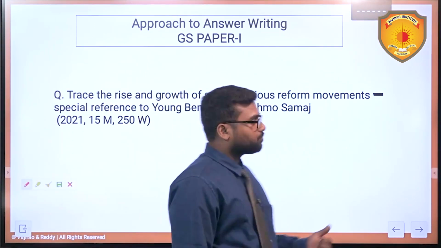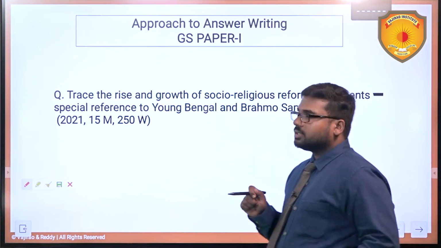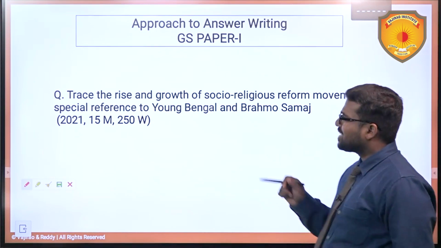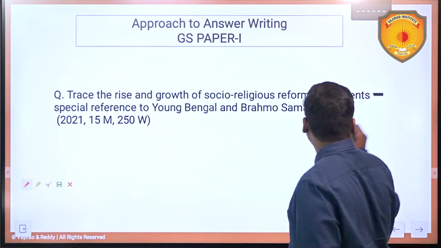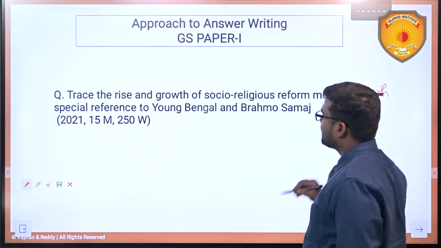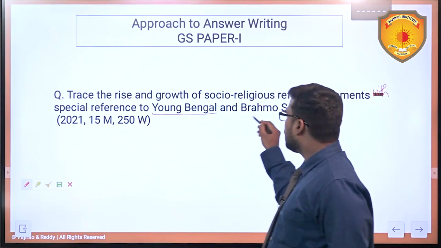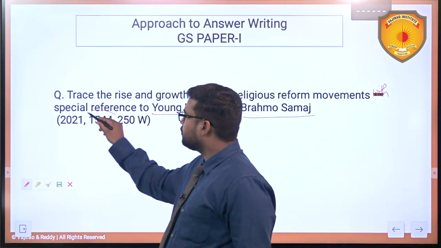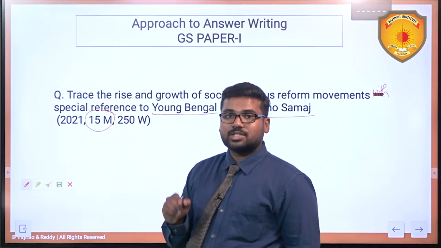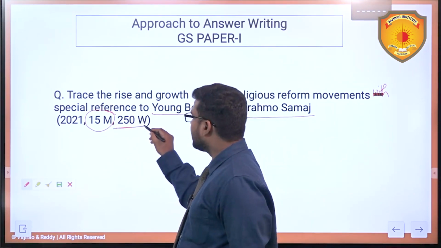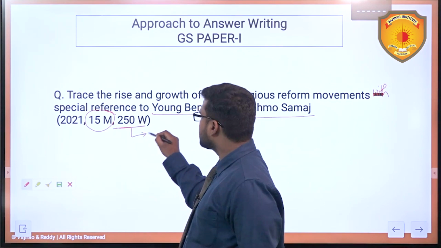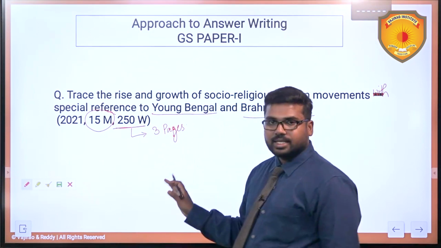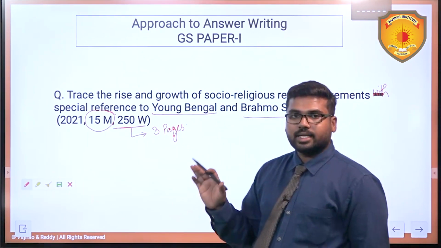The question is: trace the rise and growth of socio-religious reform movements, with special reference to Young Bengal and Brahmo Samaj. The question was asked in 2021 for 15 marks. So if it is 15 marks, you will have to write it in 250 words. That means how many pages do we get? We get 3 pages. So we have to put the content in 3 pages, understanding the demand of the question.